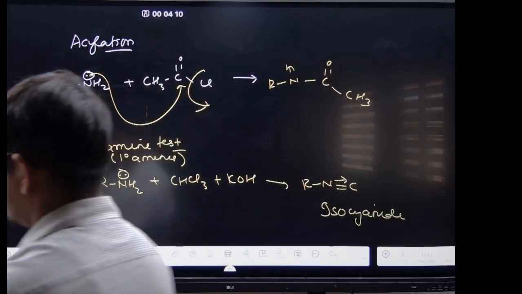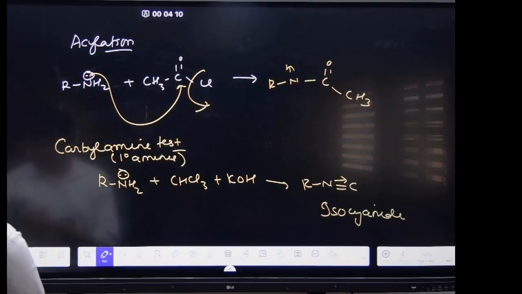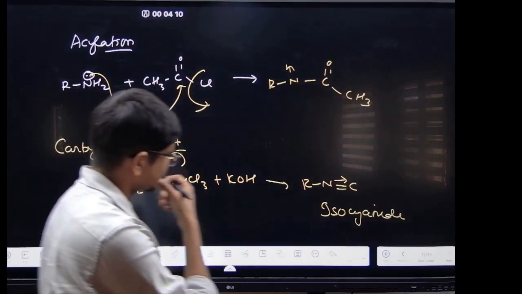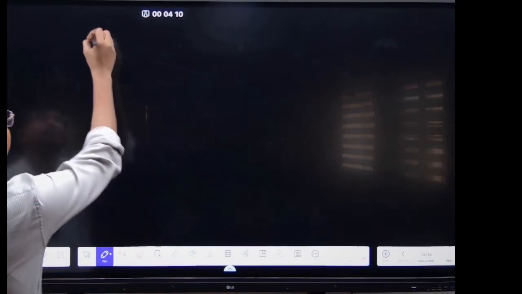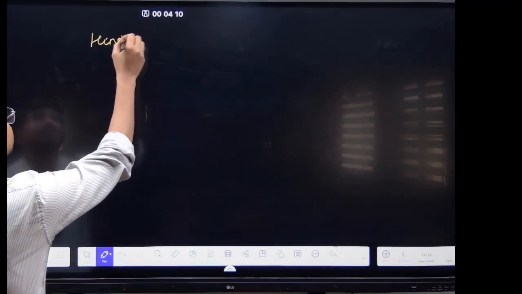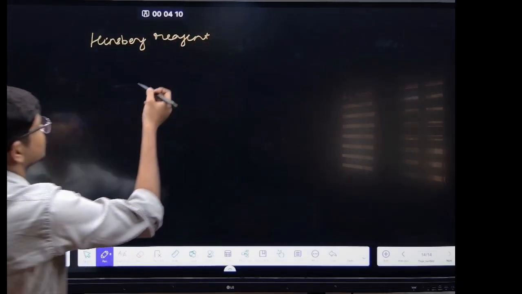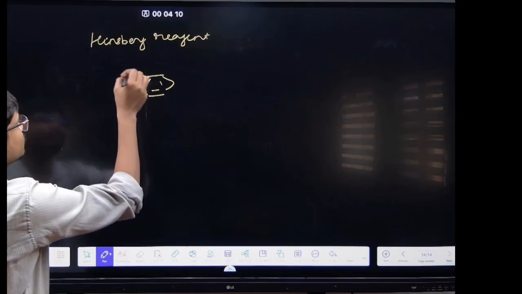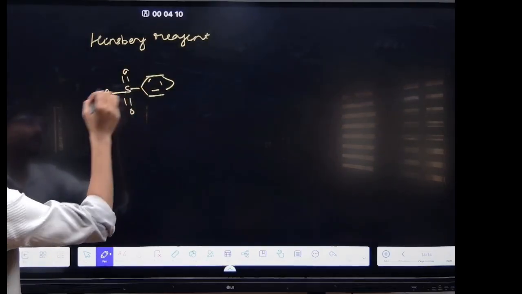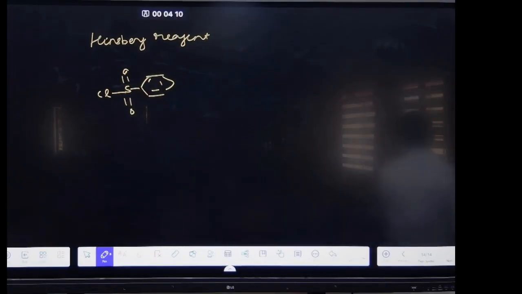Now coming to the Hinsberg reagent. Reaction with the Hinsberg reagent. The Hinsberg reagent is this, SO double bond, and this is basically your Hinsberg reagent.